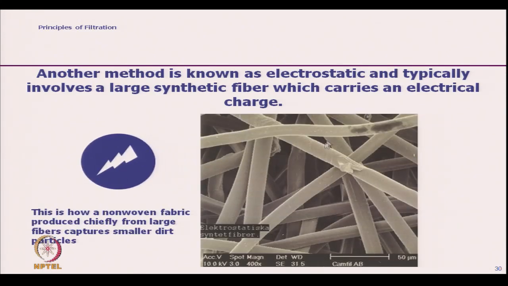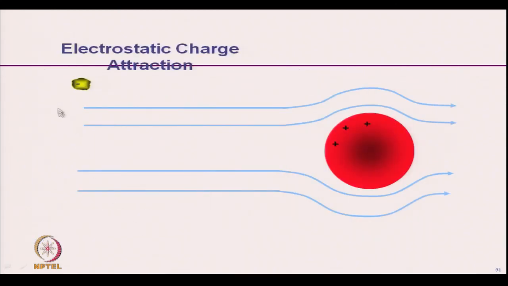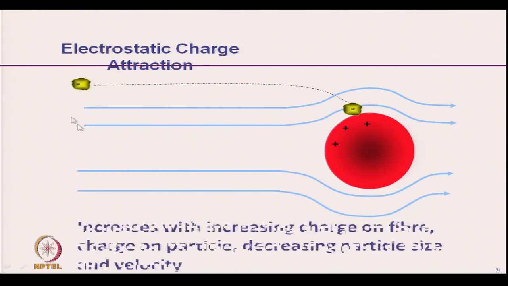Okay. So, these fibers are charged, and the particles are attracted. The fiber carries a positive charge and the particles carry a negative charge. The attraction increases with increasing charge on the fiber, so the filtration efficiency increases with the increase in charge.